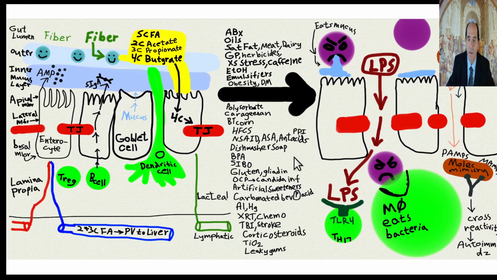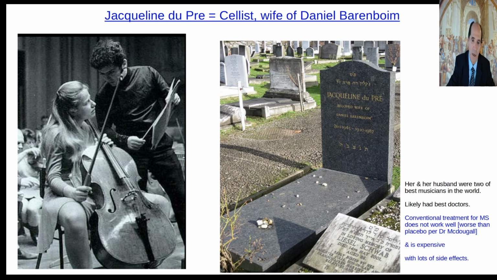All right, so here's other things that cause leaky gut. We talked about the stuff in tap water, non-steroidal anti-inflammatory drugs, aspirin, high fructose corn syrup, non-organic corn, Bt corn, polysorbate, another one of these processed food chemicals, artificial sweeteners can do it, mercury from your silver filling amalgams, chemotherapy, traumatic brain injury, corticosteroids, titanium dioxide. A lot of stuff can cause leaky gut, okay? Alcohol will do it. You don't want to be drinking alcohol. No alcohol, not one drop.